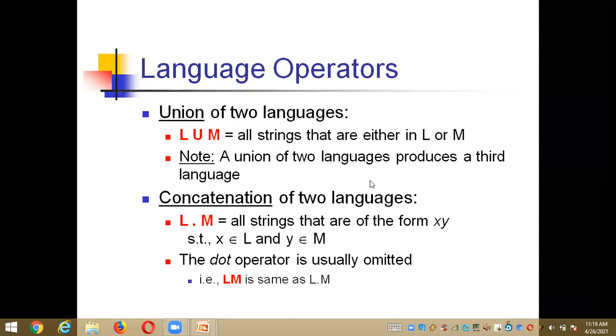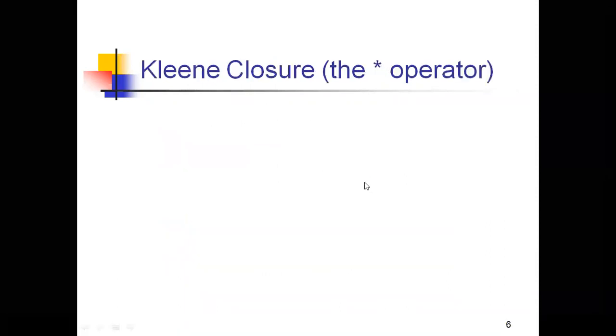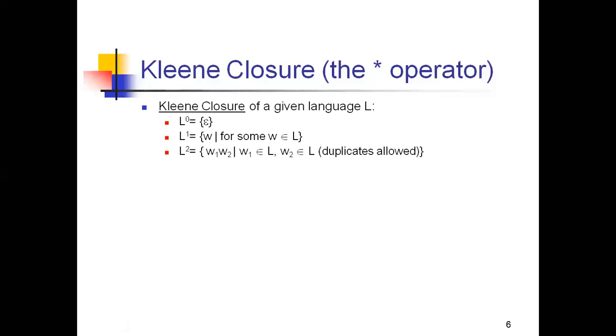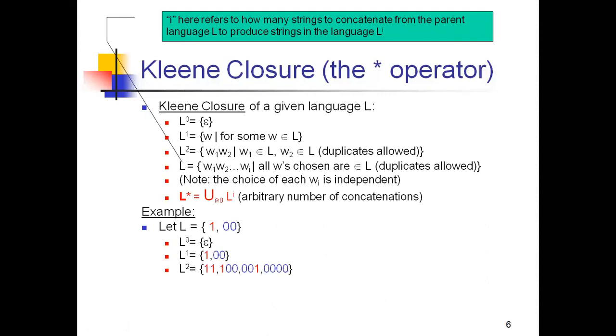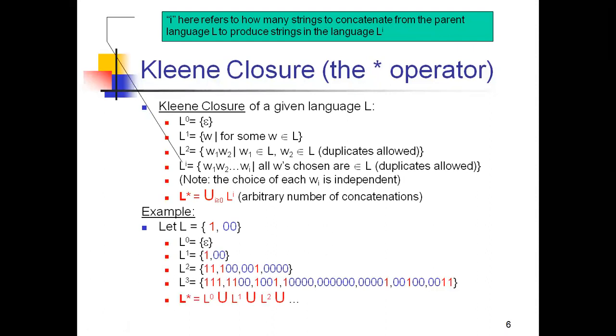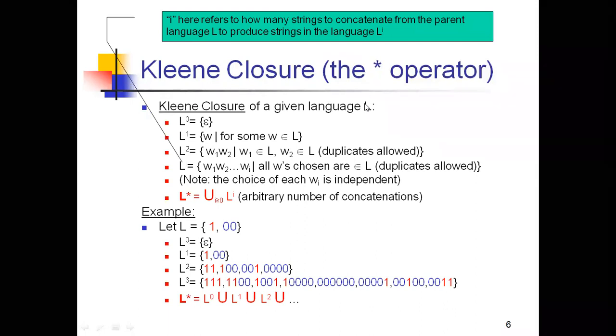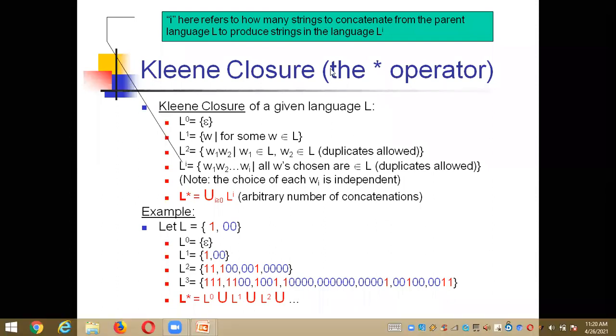And the third language operator is the Kleene closure operator. Kleene closure can be represented with a star operator. Coming to the Kleene closure, we need to show the Kleene closure of a given language L, whatever the language is, and we represent it with an L. So L power 0 means just epsilon, the empty string.